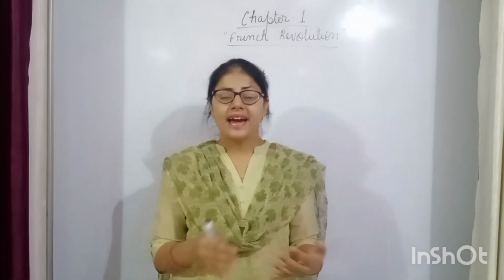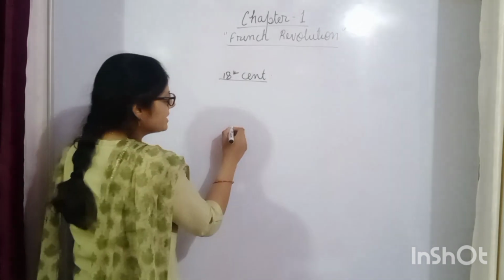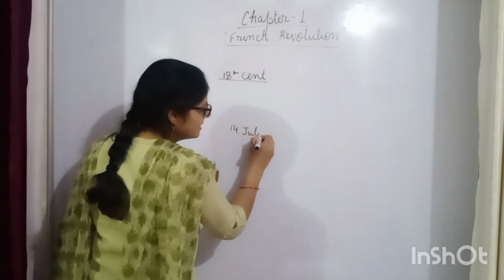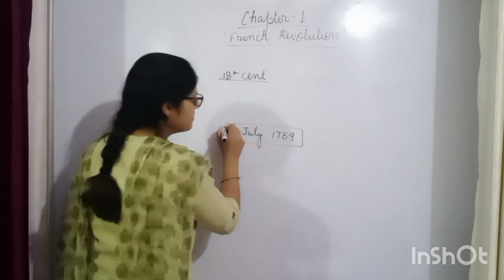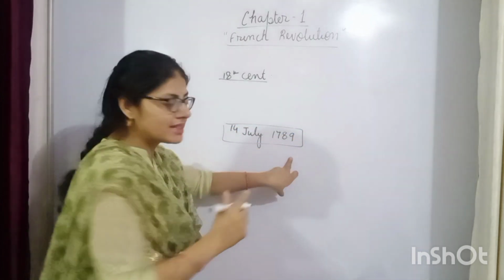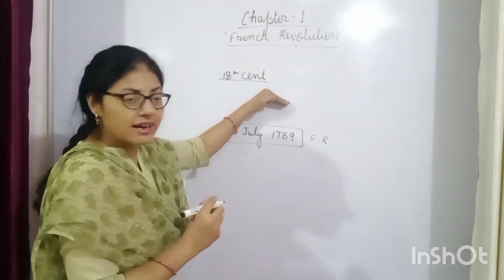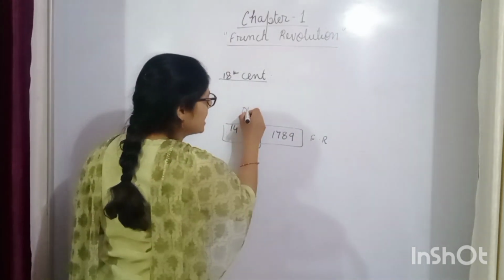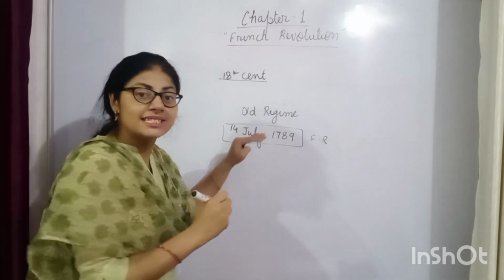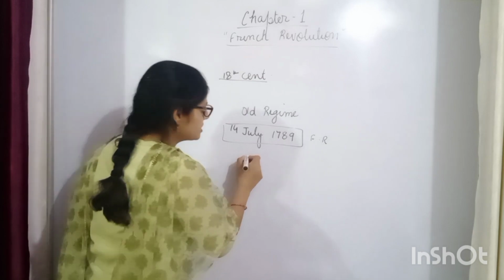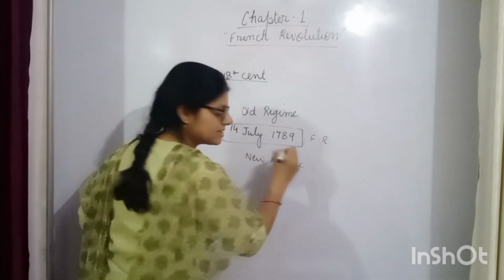And one more thing, you had seen that the time period before this date, 14 July 1789, this was the date when the French Revolution began. The regime before this was known as the old regime in France, while the time period after this was known as the new regime. Regime means the time period. Okay?